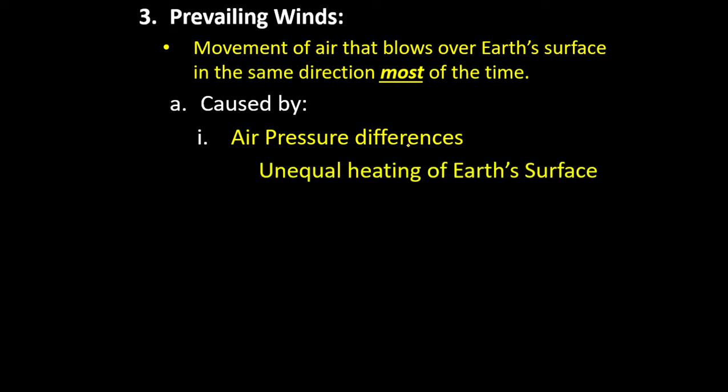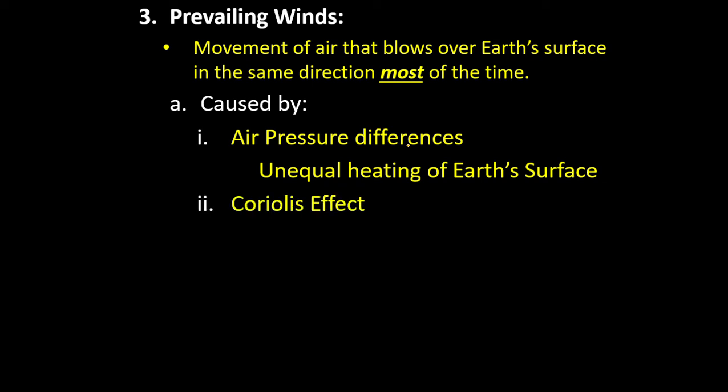Then there is unequal heating of Earth's surface. We know that there are places that are going to be warmer and places that are cooler. When we talked about this previously, we mentioned the beach during the day. What's going to heat up faster, the sand or the ocean? The sand heats up faster, therefore the air is rising and warm, low pressure over the land. And over the ocean water, it's cooler, it's sinking, there is your high pressure.